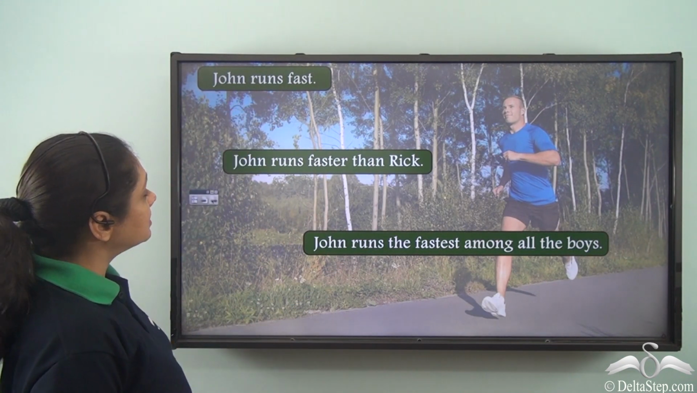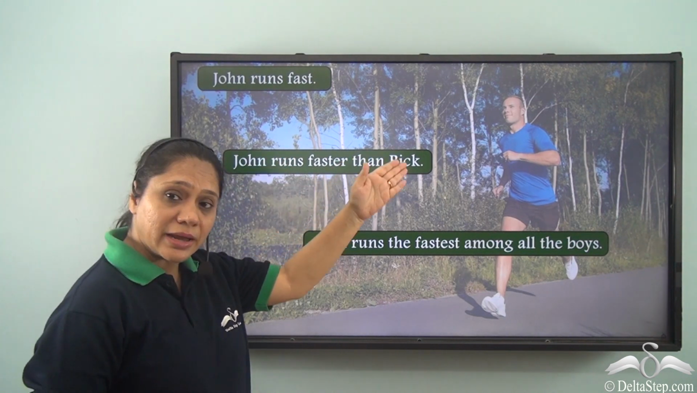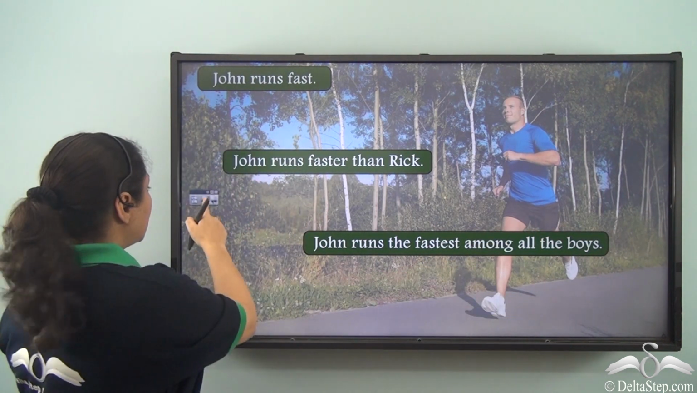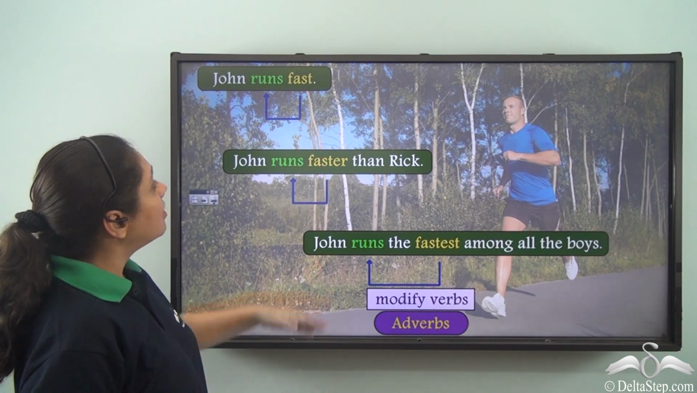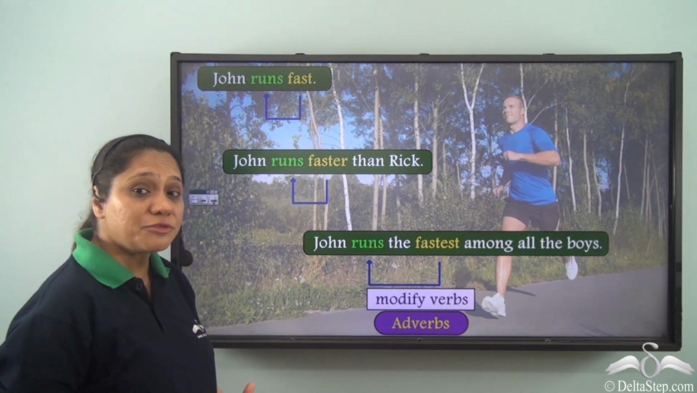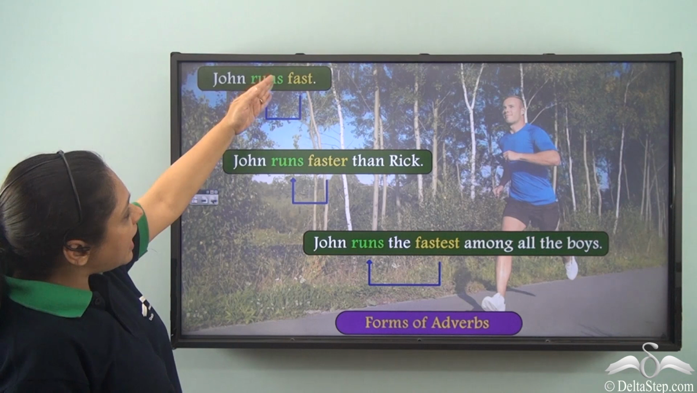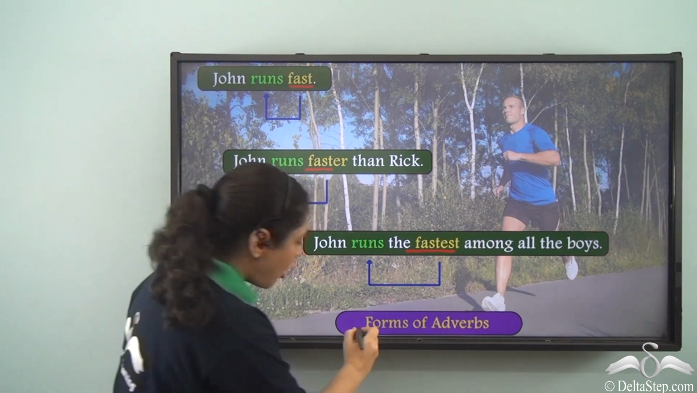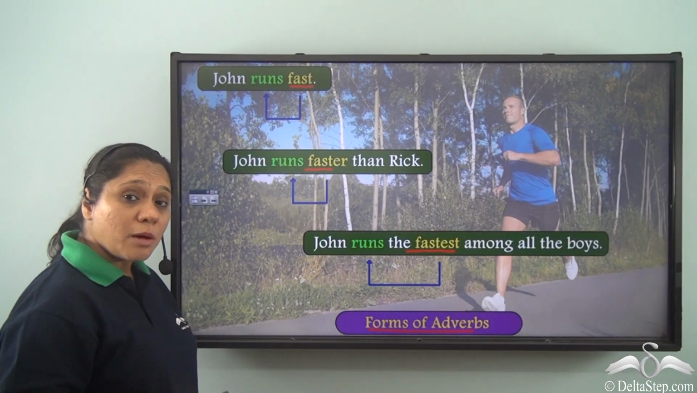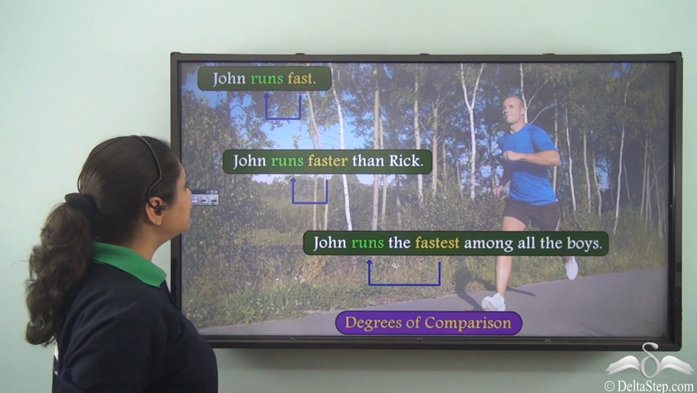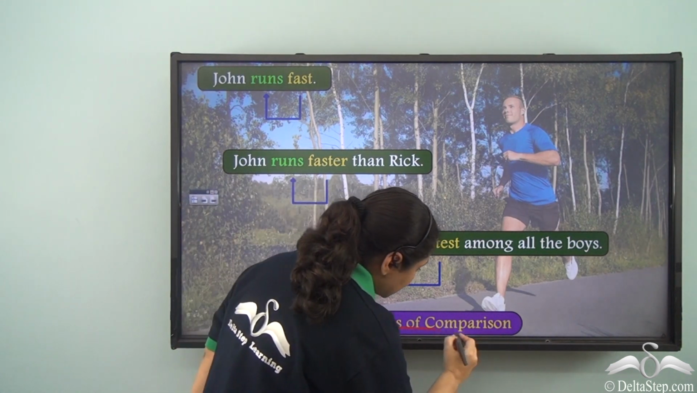Now let us read the three sentences given here. John runs fast. John runs faster than Rick. John runs the fastest among all the boys. So in the three sentences here, the words fast, faster and fastest modify the verb runs. So fast, faster and fastest are various forms of adverbs which are formed from the same adverb fast, and these forms of adverbs show various degrees of comparison.